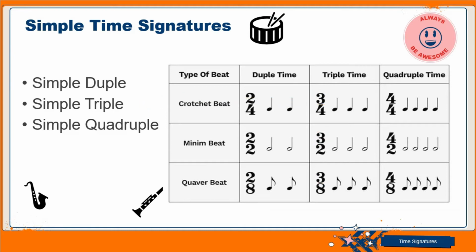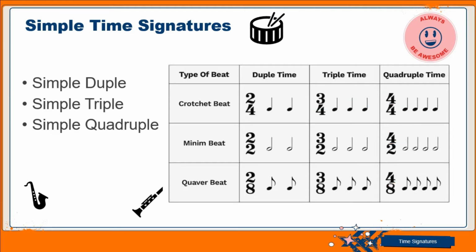That is that about the simple triple time. Then we now have the next one, which is the simple quadruple time, meaning we have 4 beats. The beats on top is going to be 4. That is the essence of the quadruple. So simple quadruple means we have 4 beats in it, but that 4 could stand for the 4 underneath. Now, it could stand for the quarter note. If it's 2 underneath, the 2 will now stand for the minim note. If it's 8 underneath, then that 8 will now stand for the quaver note. So we have 4 beats in a bar, simple quadruple.